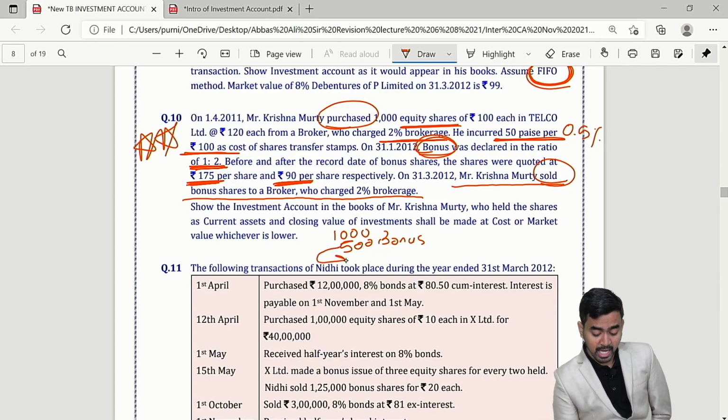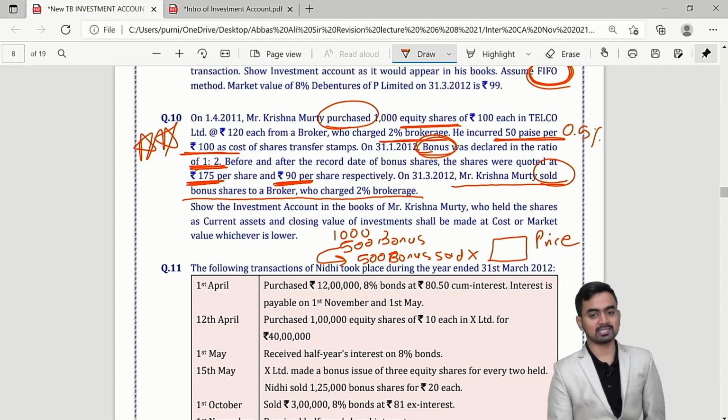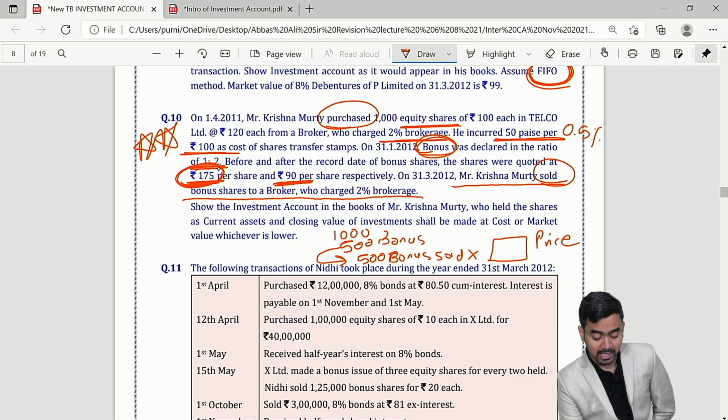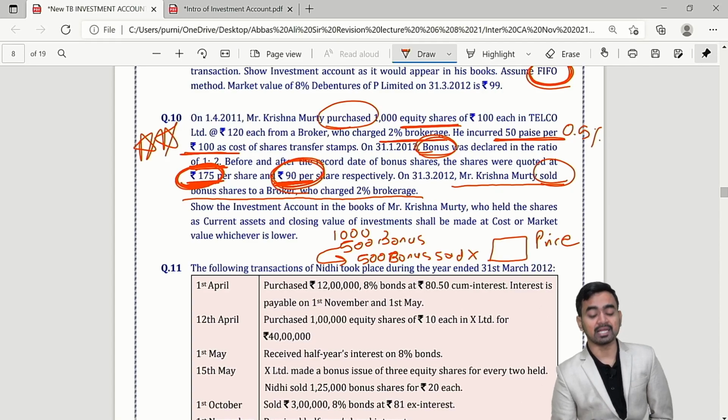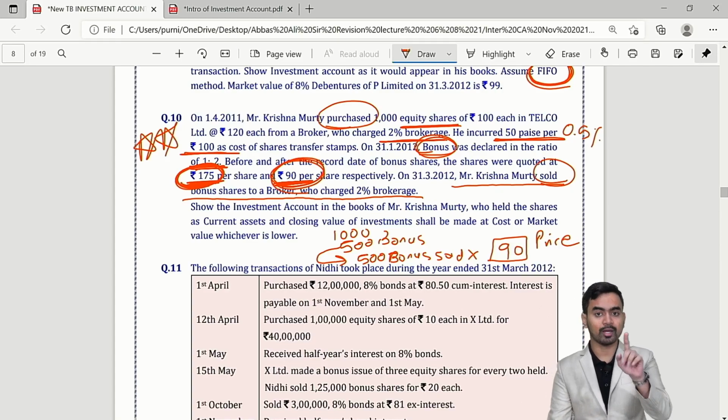And the same bonus shares we are selling, 500 bonus sold. But at what price? That is important. See, before the bonus the market price was 175, and after the bonus the price is 90. So you have to multiply this with 90 rupees. This you have to take care.